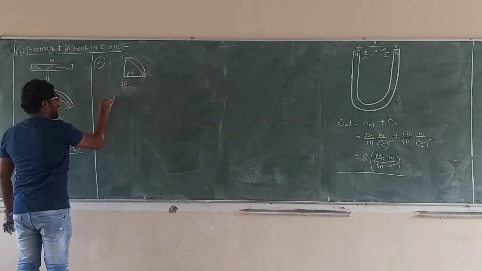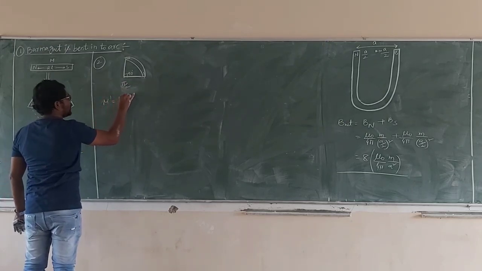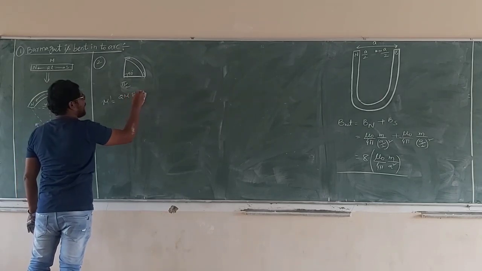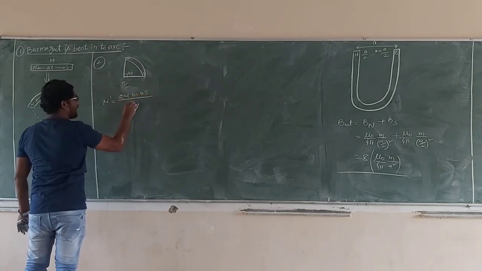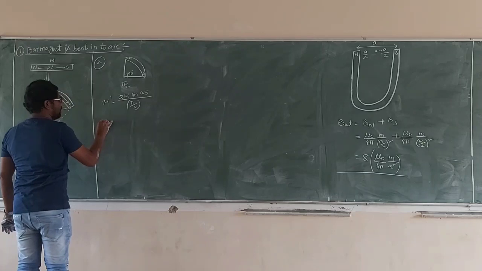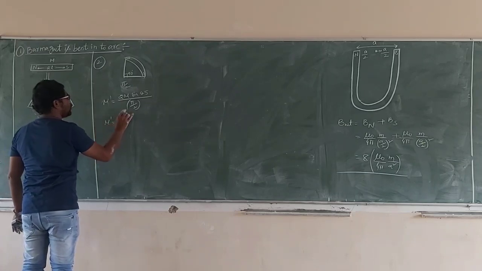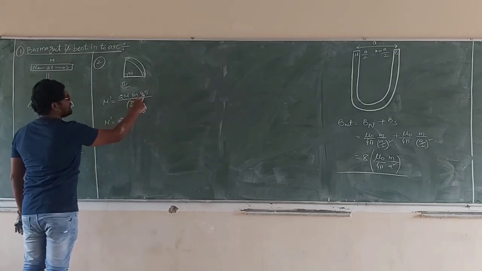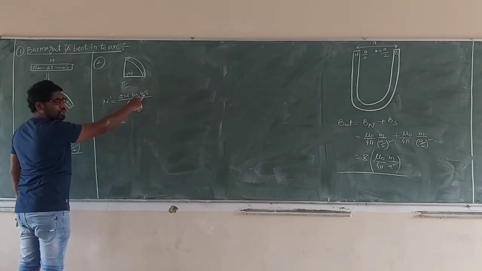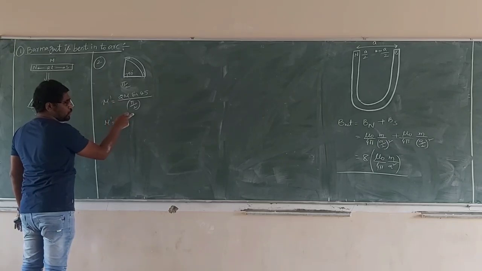So M dash is equal to 2M sin(90 by 2), that is 45, by pi by 2. M dash is equal to 2 into 2. What is that? Sin 45 is 1 by root 2. So this is 2 into 2, 4.